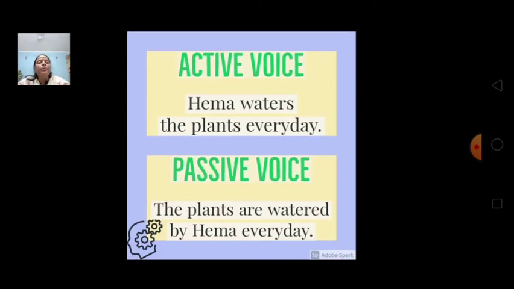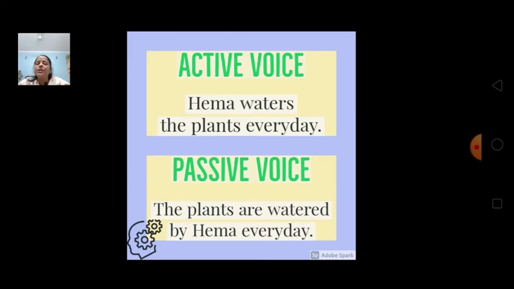Hema waters the plants every day. In this sentence, what is action? Waters. Who is doing the action? Hema. Who is receiving the action? The plants. Alright. So, as we can see that the doer of the action is the subject. That's why the first sentence, Hema waters the plant every day, is in active voice.